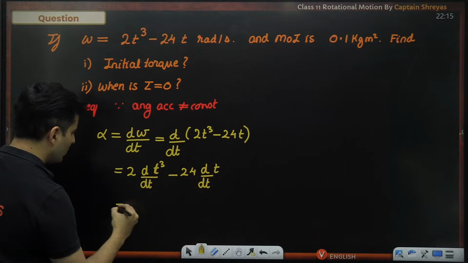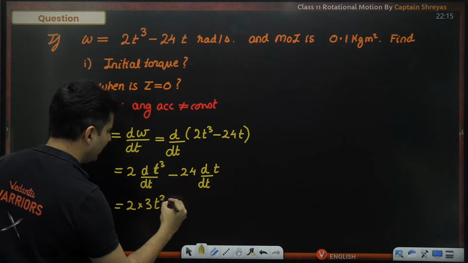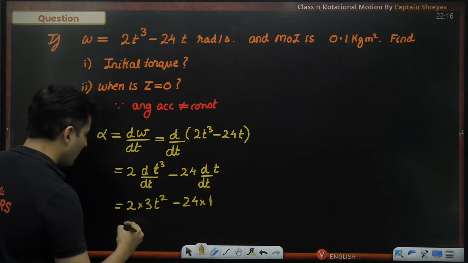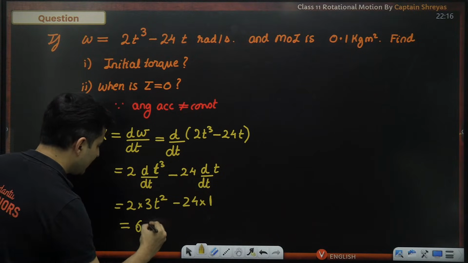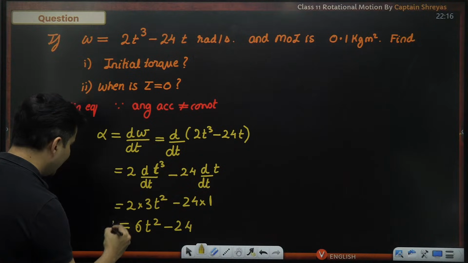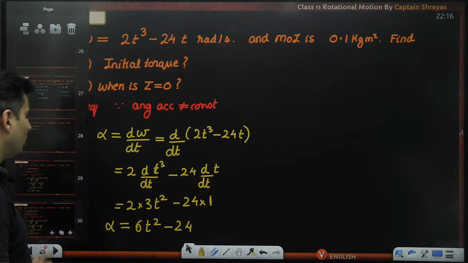T cube's derivative is 3 times t square. 24 dt by dt is just 1. So the answer is 6t square minus 24. That is my alpha.